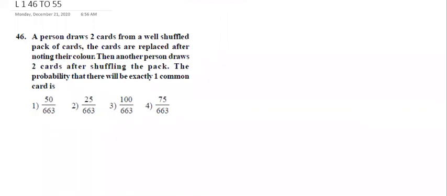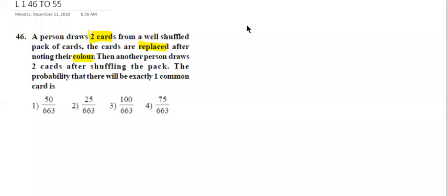A person draws two cards from a well shuffled pack of cards. The cards are replaced after noting their color. Then another person draws two cards after shuffling the pack. The probability that there will be exactly one common card is nil.